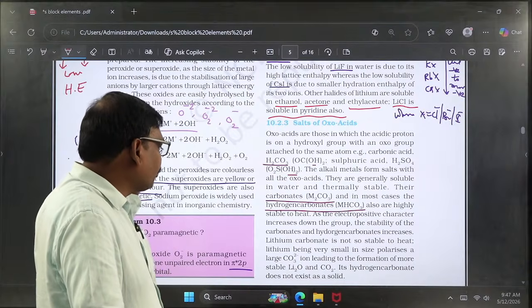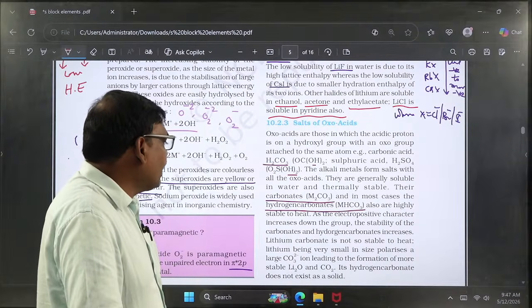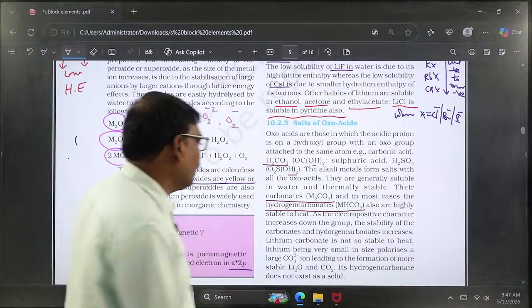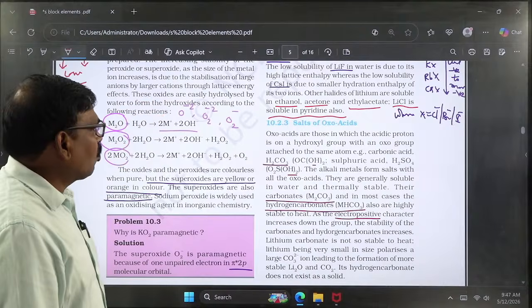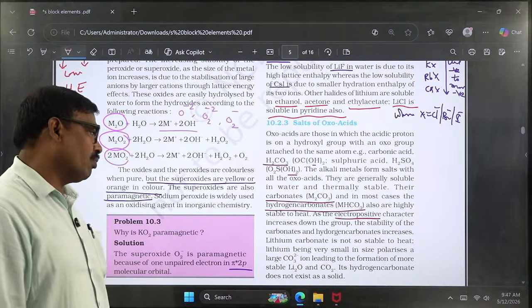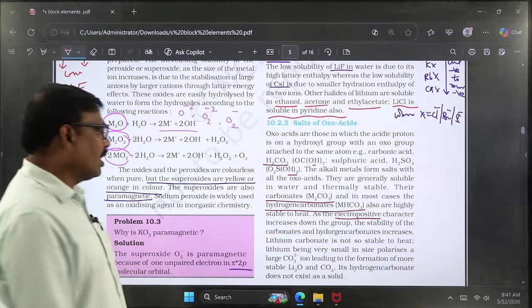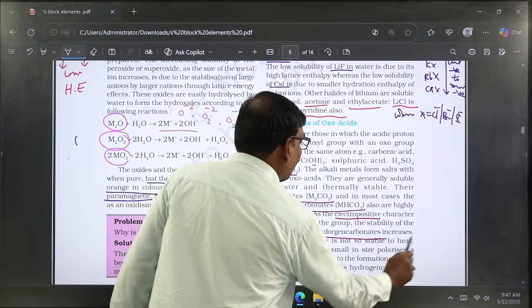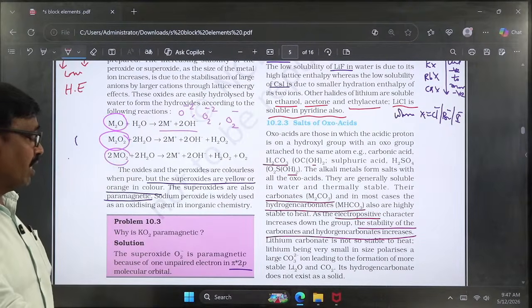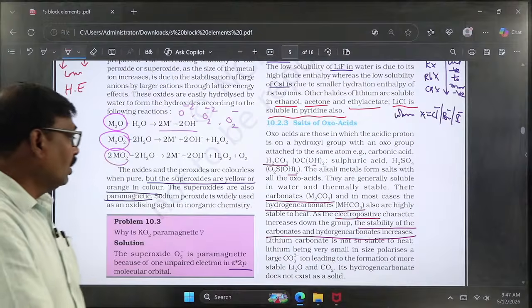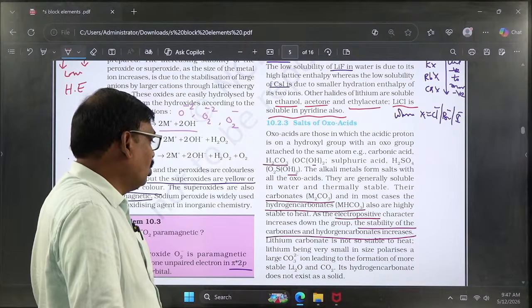In this way, the stability of hydrogen carbonates gradually increases from top to bottom. As the size of the atom increases, the electropositive character increases down the group. That's why the stability of the carbonates and hydrogen carbonates also increases. One more important point here: when you compare the stability of carbonates and bicarbonates, bicarbonates are nothing but hydrogen carbonates. The stability of carbonates and hydrogen carbonates gradually increases from top to bottom.